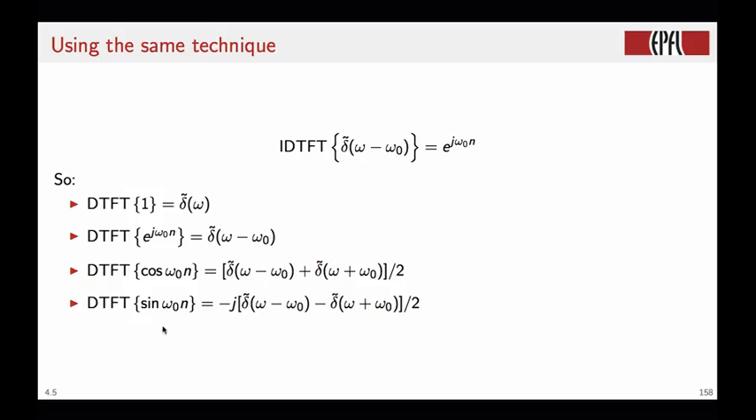And the DTFT of the sine of omega 0 n is minus j over 2 times a pulse train centered in omega 0 and another pulse train centered in minus omega 0.